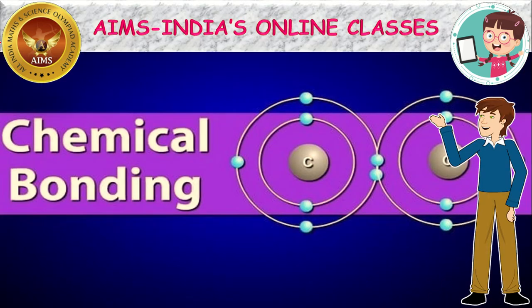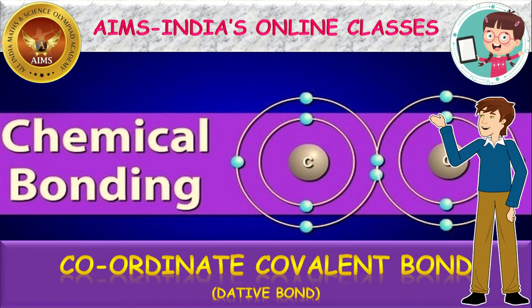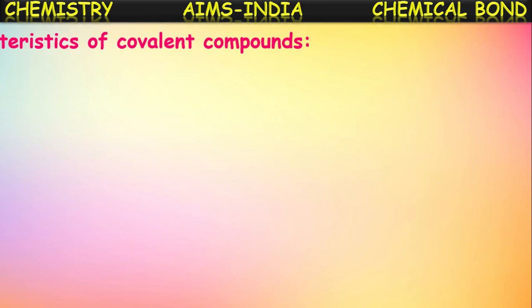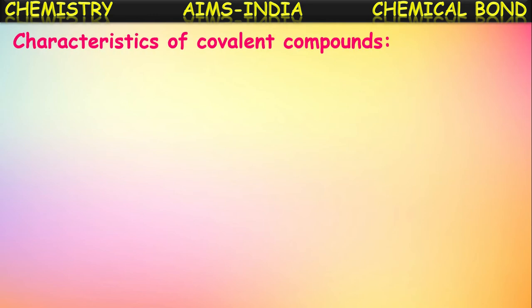This is a chemistry session. Here we are discussing the chemical bonding chapter. In this session we are going to see about the coordinate covalent bond or dative bond. It's one of the types of covalent bonds we are going to see here. Before this, let us see the characteristics of covalent compounds.